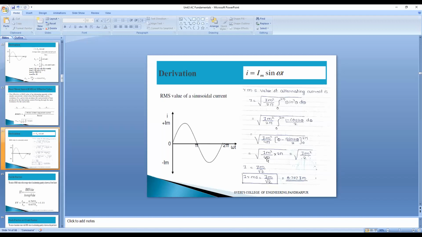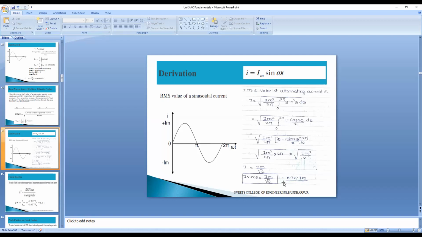Now this 4 pi is there, here 2 pi is there, we can cancel, pi gets cancelled, 2 by 4 we can write down here as 1 by 2. So Im square divided by 2 is the left term. So Im square, when I remove from the square root, it will become Im divided by root 2. So 1 by root 2 equal to 0.707, we will get the answer here now. So IRMS equal to 0.707 Im, or VRMS equal to 0.707 Vm.